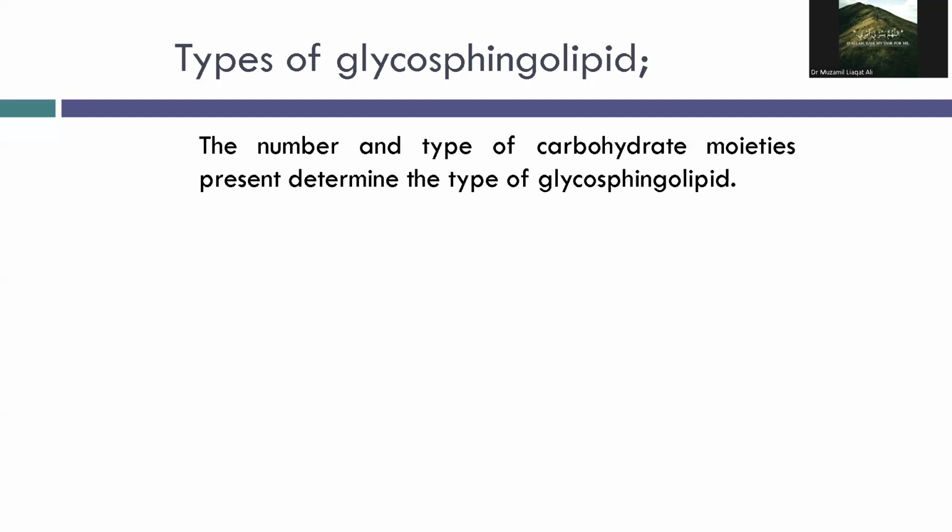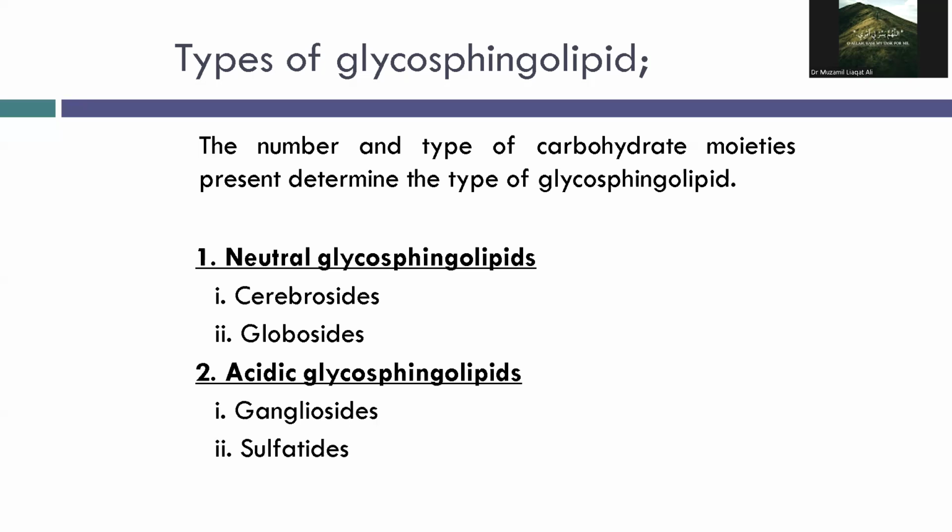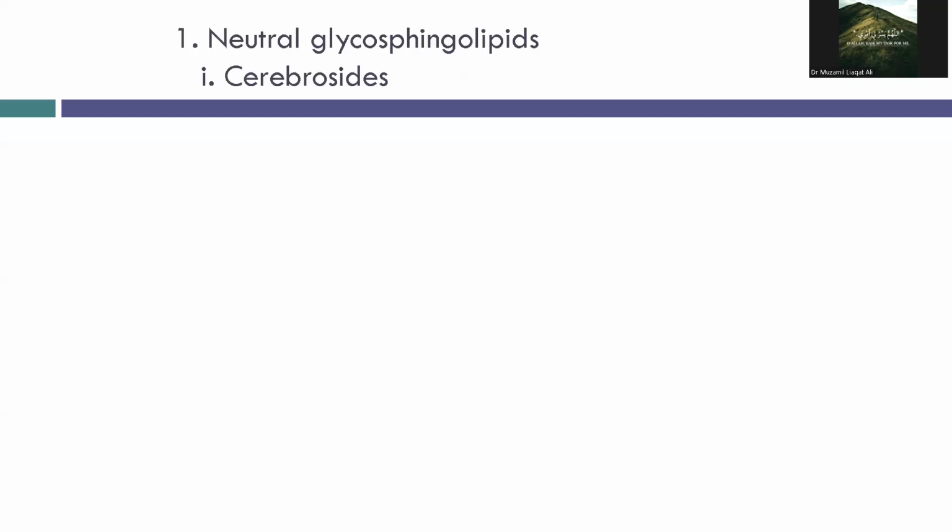So what are the types of glycosphingolipids? Based on the sugar content and charge, we classify them into neutral and acidic. The neutral ones contain the cerebrosides and globosides, and the acidic glycosphingolipids contain the gangliosides and sulfatides. So let's explain each of them.